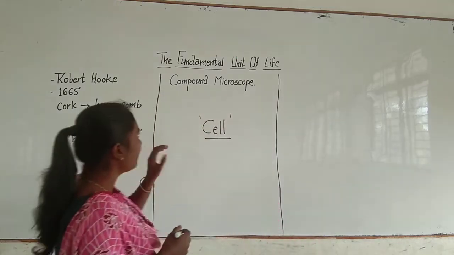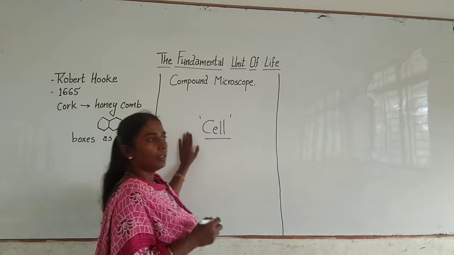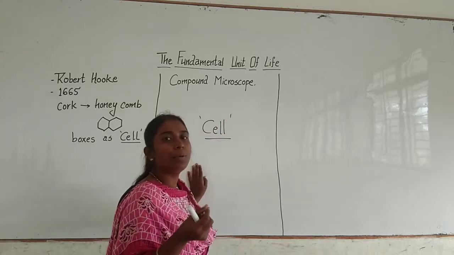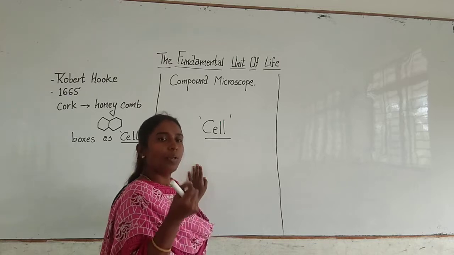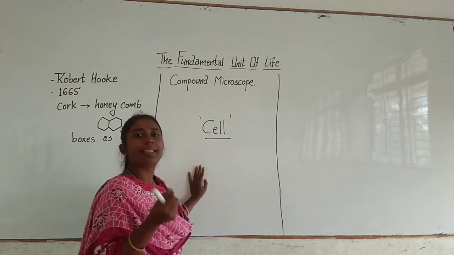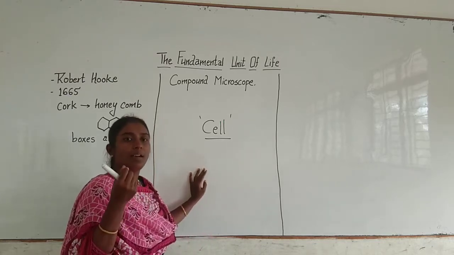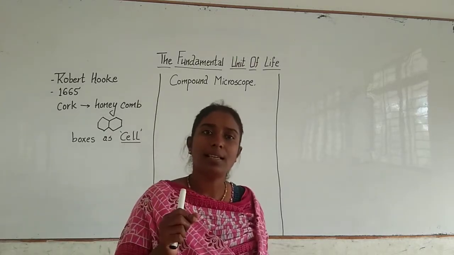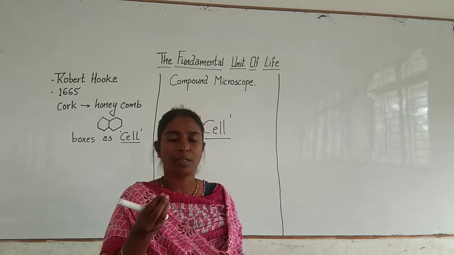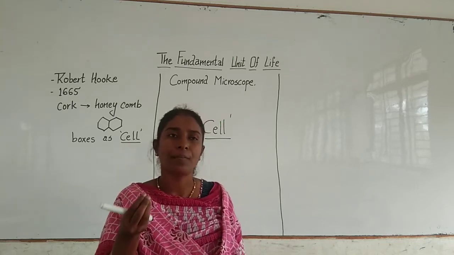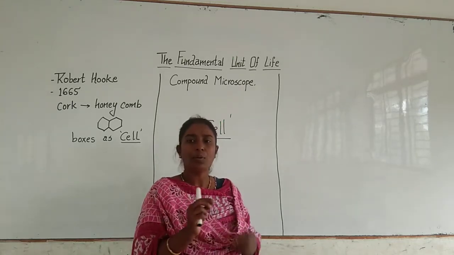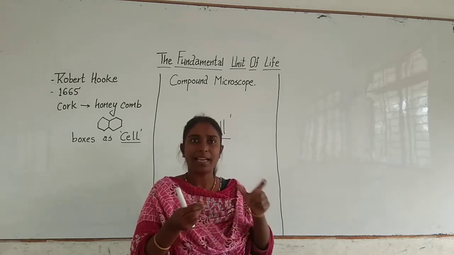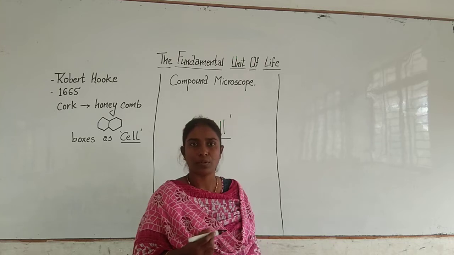Now, as I said, a single cell is not visible to the eye. So in your syllabus there is an activity which helps you to see the cell of a simple thing, which you can take, an onion. You might have seen an onion, right? You need to peel the onion, place it on the slide and observe it under the microscope.